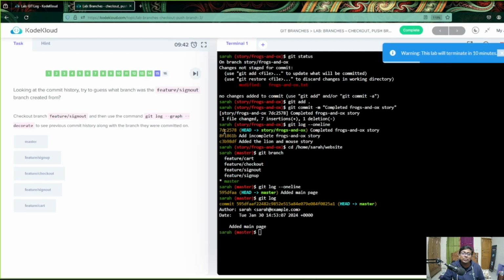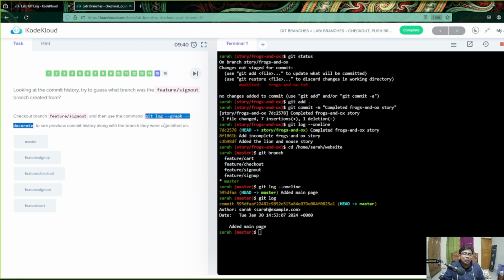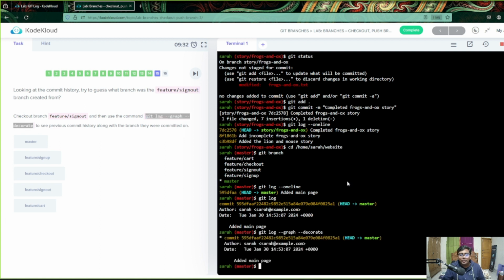Okay, no issues. So we can check it out by git log --graph --decorate. So from these we can find out we have just head, see previous commit history along. Okay, so check out the feature.